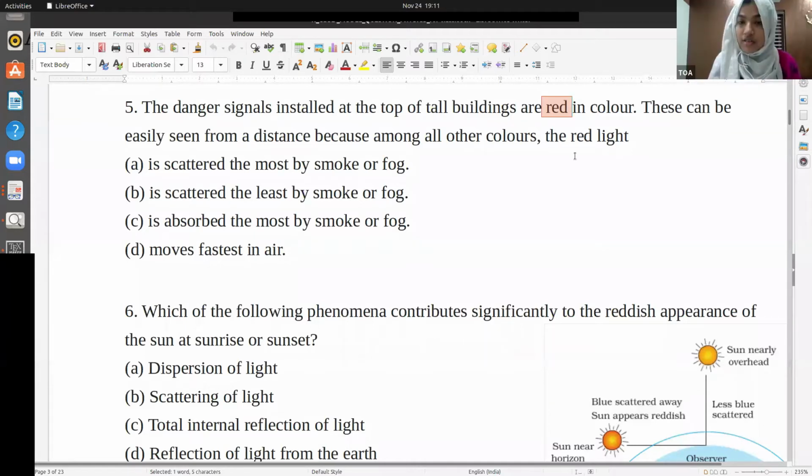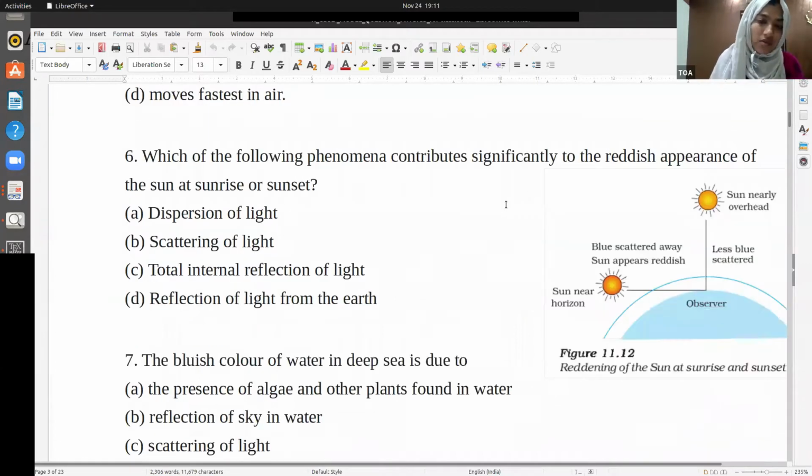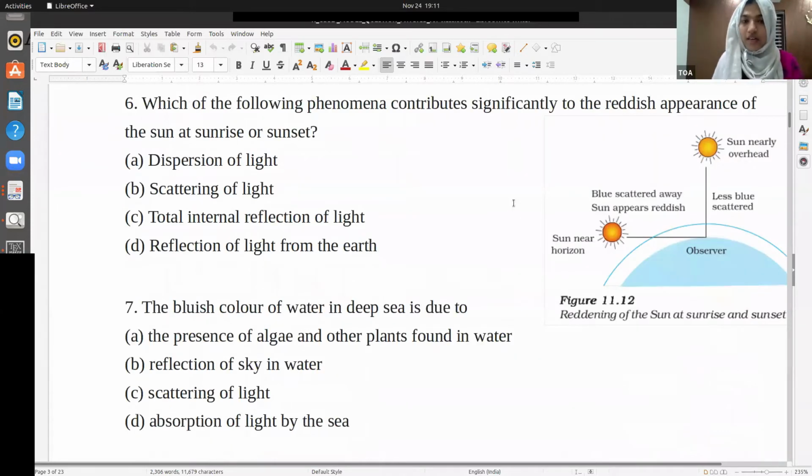That is the correct answer, because whether there is fog or smoke or whatever between us and the signal, we should see it. So when it is red in color, red light is least scattered. So if there is smoke or fog or anything, we can see the signal. That's why it's made red in color.